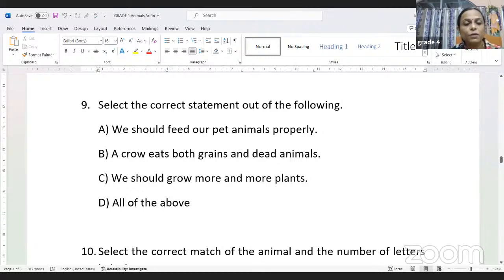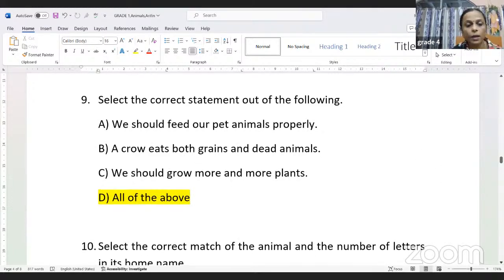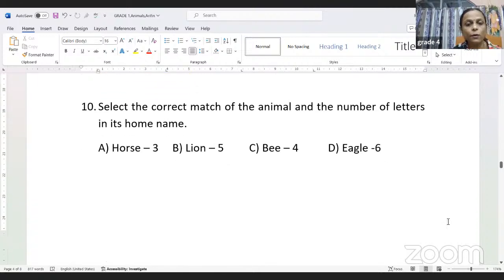Then we should grow more and more plants. That is also correct. So all of the statements are correct. So what will be the correct answer then? The correct answer will be 9D. So this is the correct answer, my dear children. Going to question number 10 now.